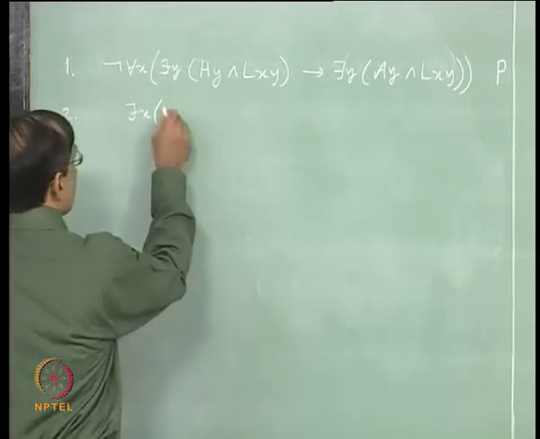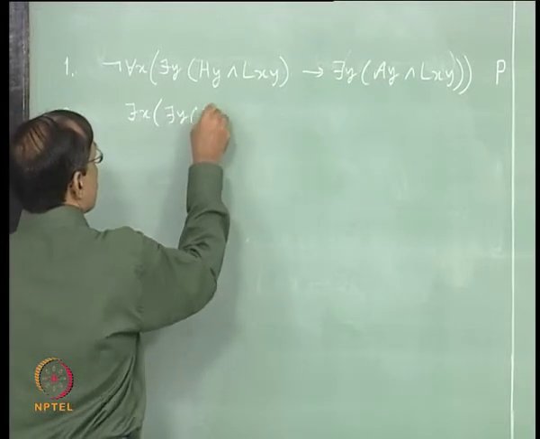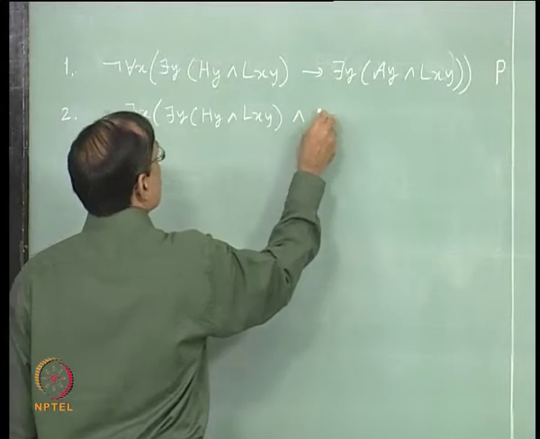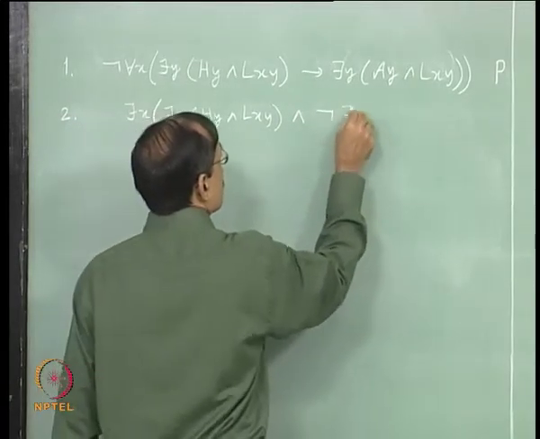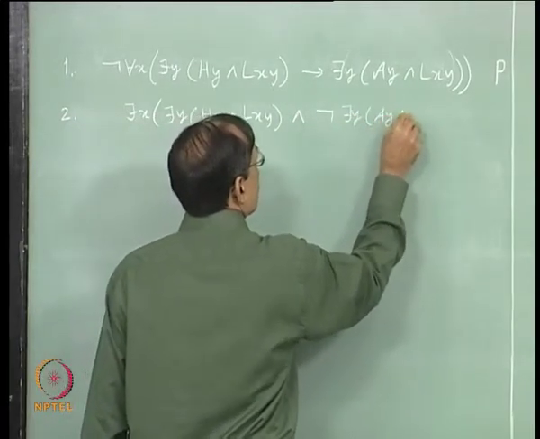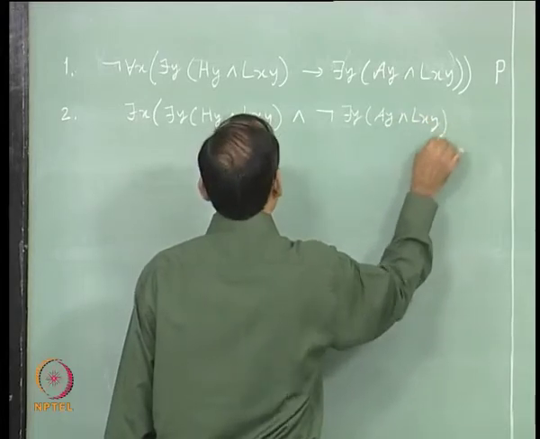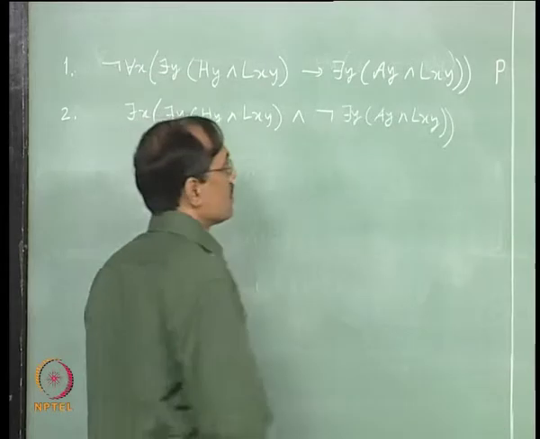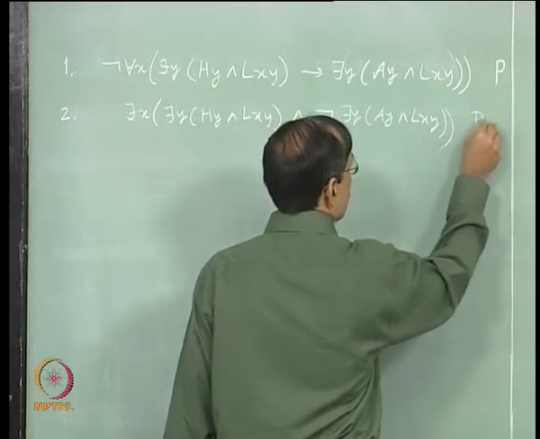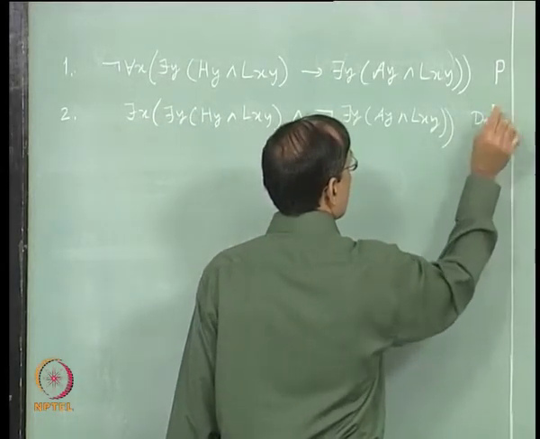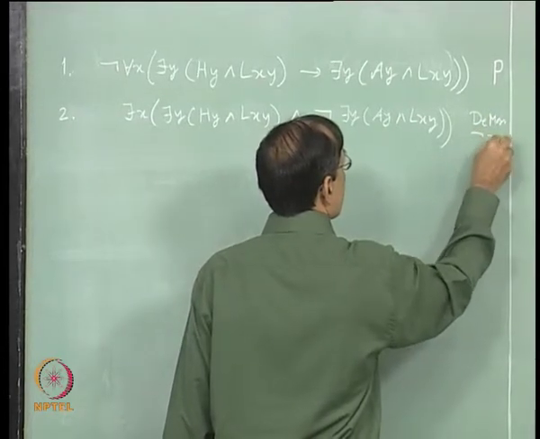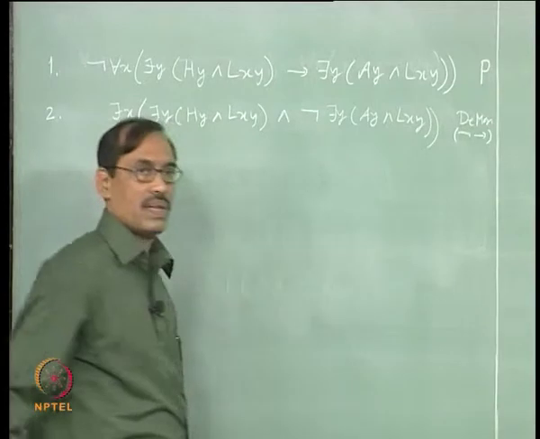So, I put directly there is y, hy and lxy and not q, not there is y, ay and lxy. Okay. So, I have to give a comment here what I have used. I have used De Morgan and also implication, right, not implies.